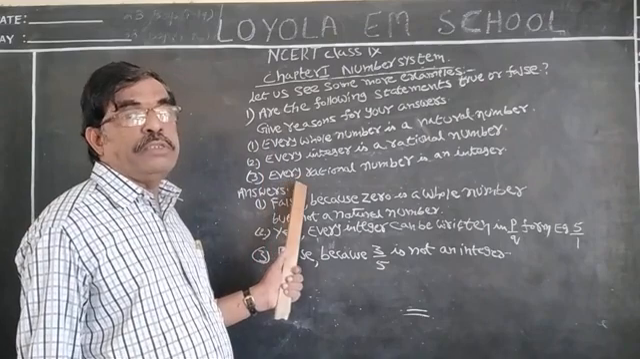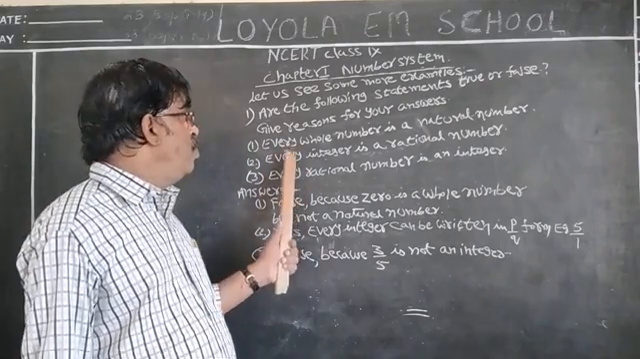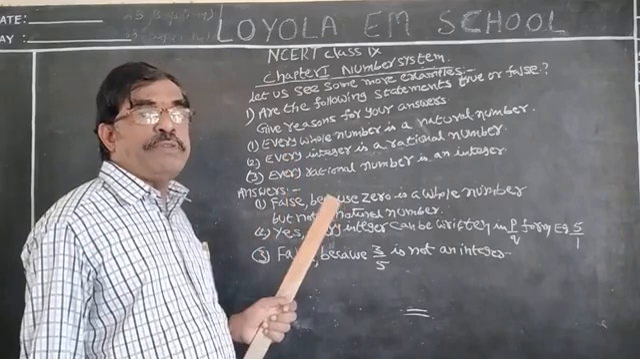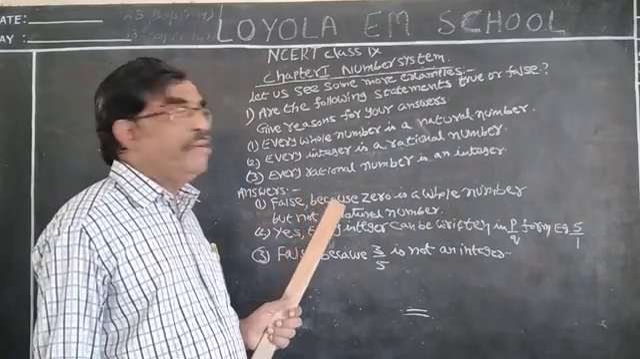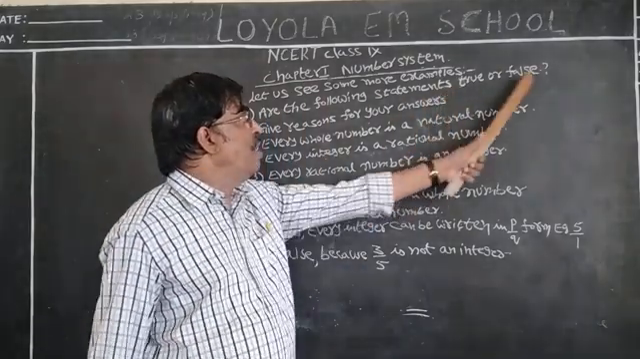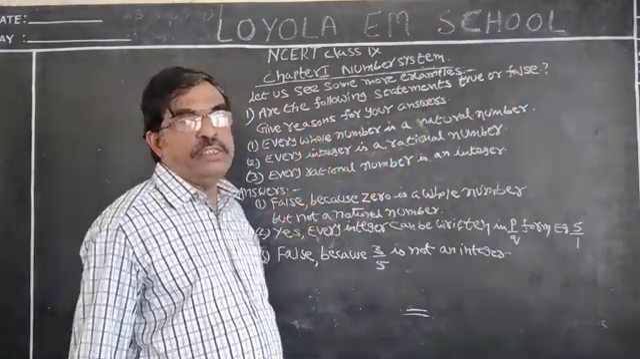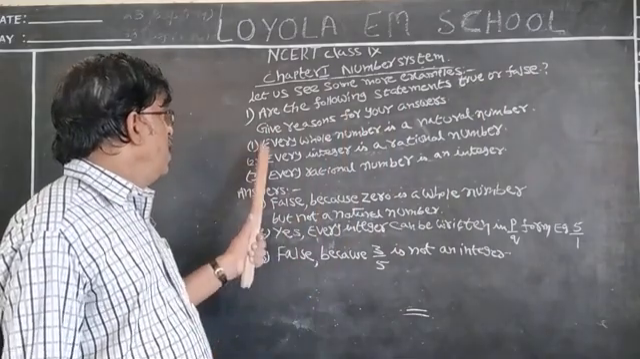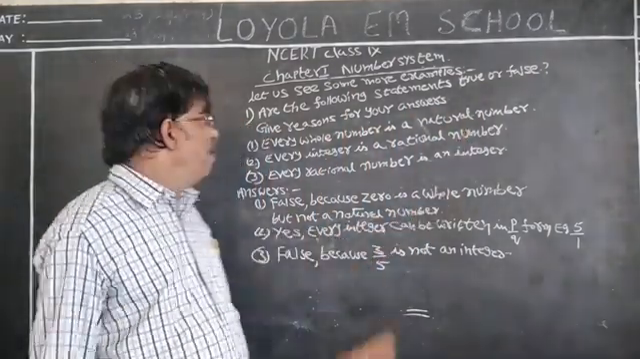There are 3 questions based on the theory. Especially before doing this type of sums, you must have some idea about the basic theory. That is more important. Are the following statements true or false? Give reason for your answers. That is the statement. Here, every whole number is a natural number.